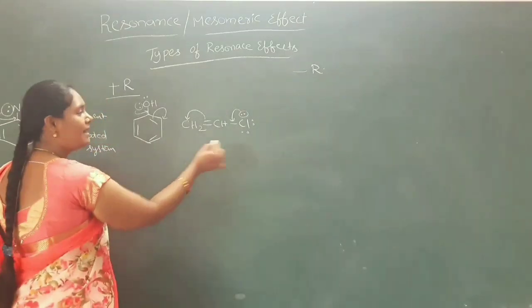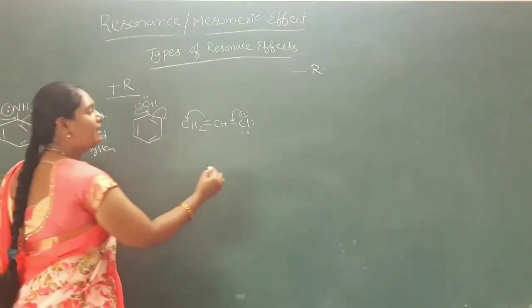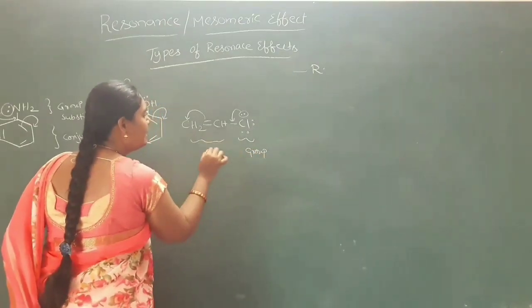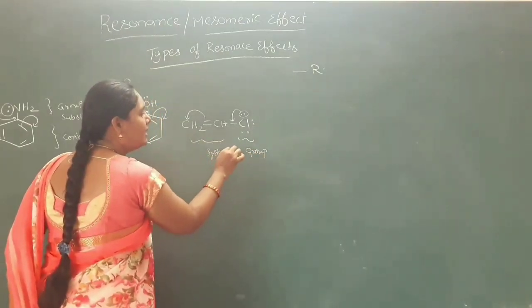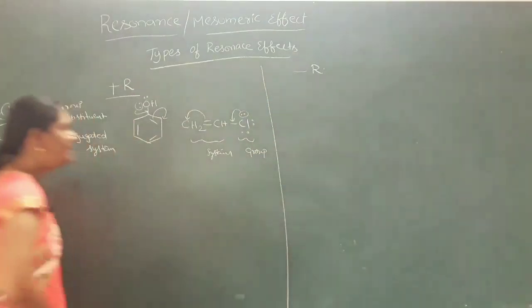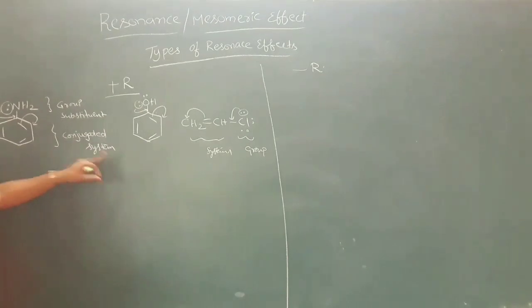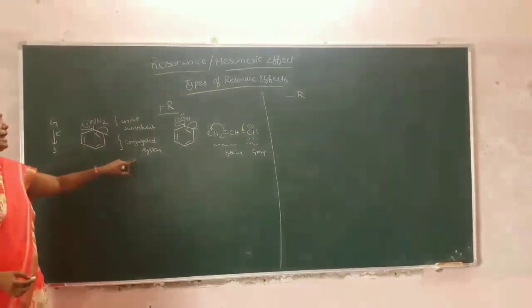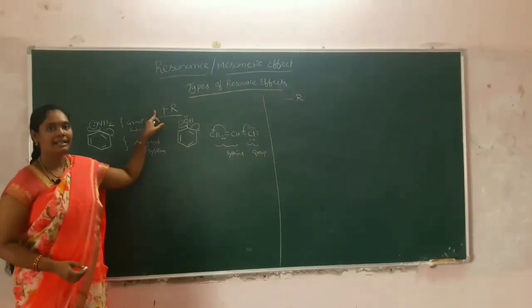Here also same, the electrons will be migrated from group to system. It is a conjugated system. This type of electron transfer from substituent to conjugated system is known as positive resonance effect.